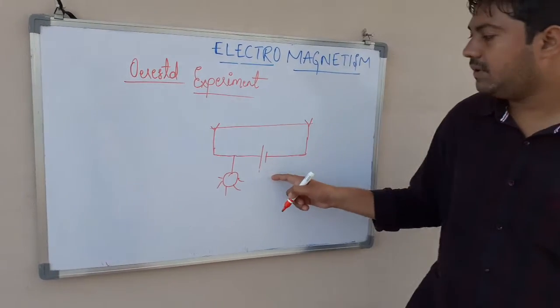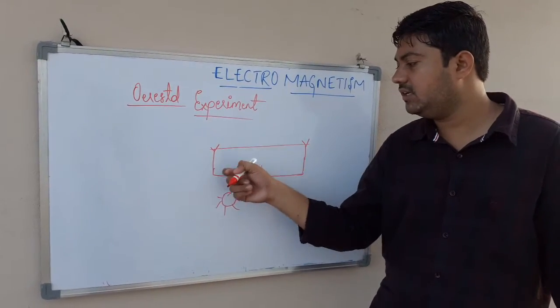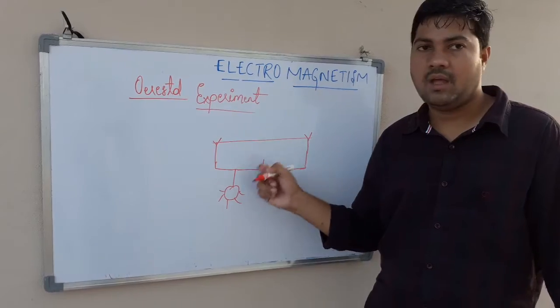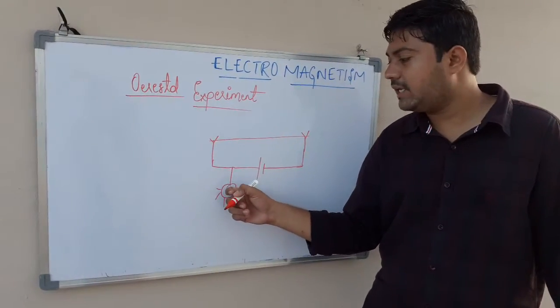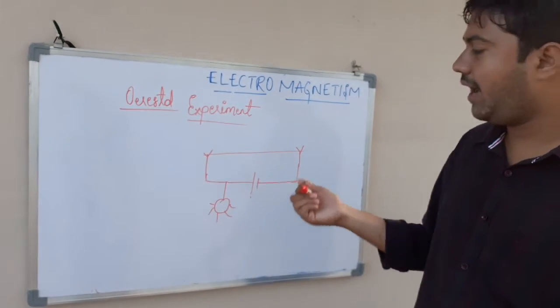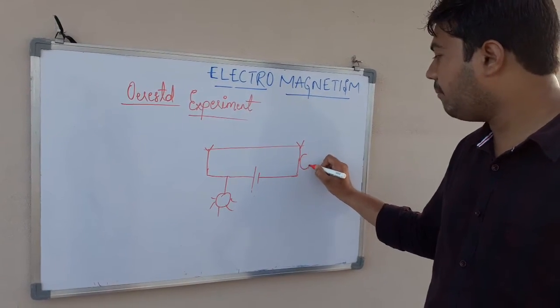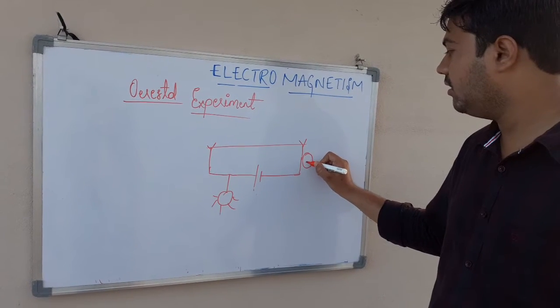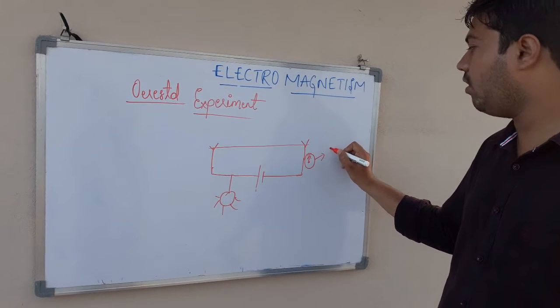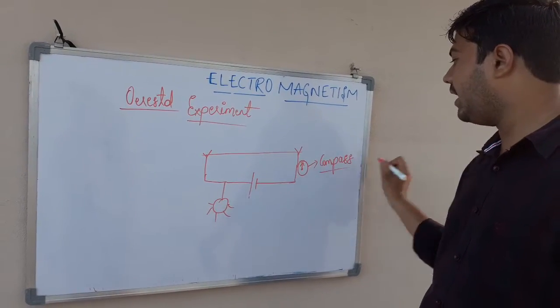To glow the bulb, Oersted used a copper wire to conduct electricity through the battery, and while giving the lecture, Oersted unknowingly, that is accidentally, brought a magnetic compass. This is a magnetic compass. He brought the magnetic compass near this current carrying wire.